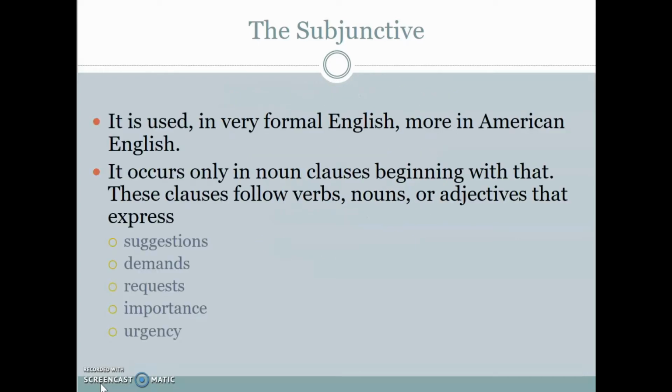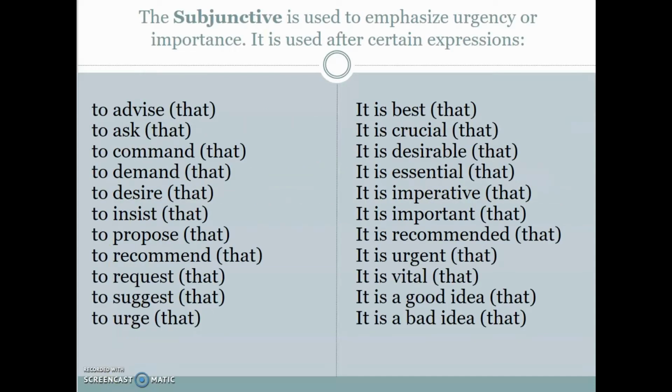Now, the subjunctive is used in very formal English, and it's more in American English than British English. The subjunctive occurs only in noun clauses beginning with that. These clauses follow verbs, nouns, or adjectives that express suggestions, demands, requests, importance, or urgency. The subjunctive is used to emphasize urgency or importance, and therefore it is used after certain expressions.